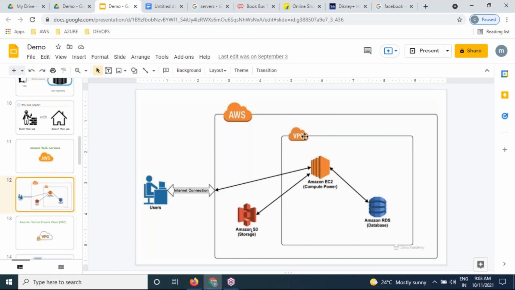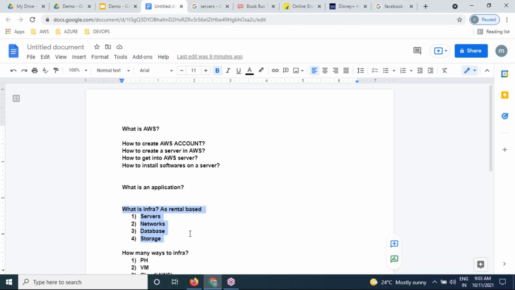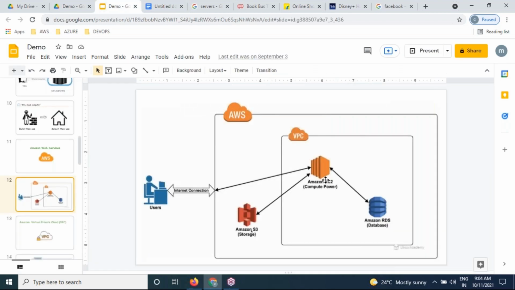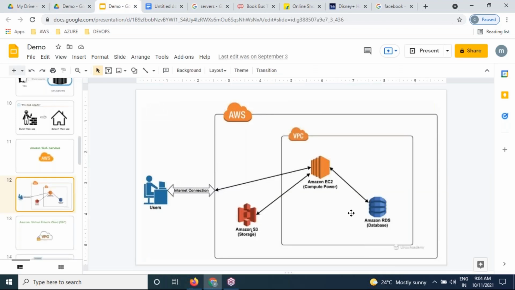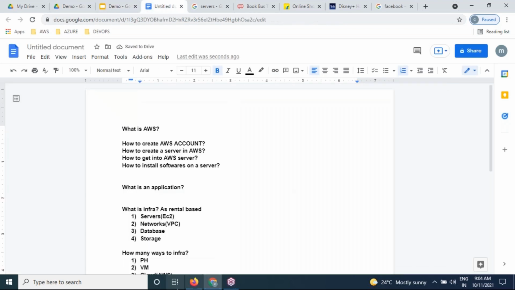What is VPC? Is nothing but what? Network. EC2 is nothing but what? Service. S3 is nothing but what? Storage. Database is nothing but what? RDS. Clear all of you, please. Clear, understood, very clear.